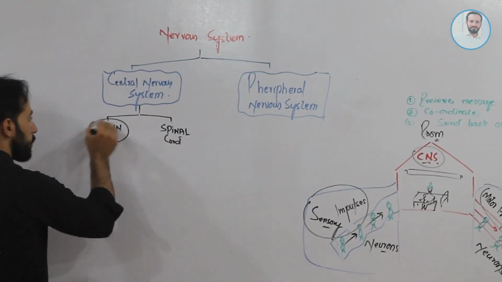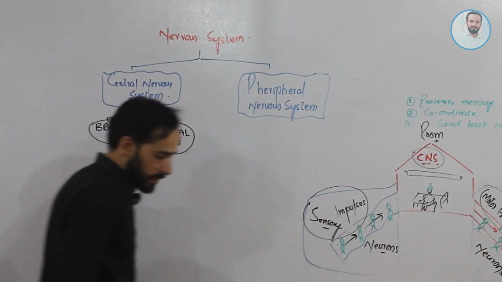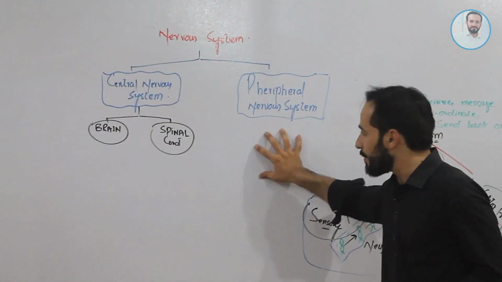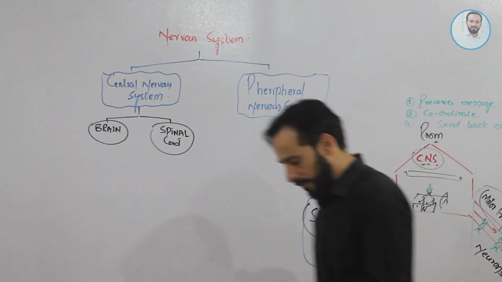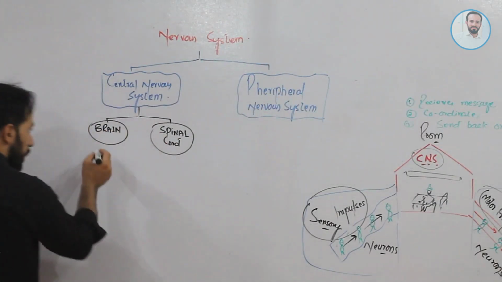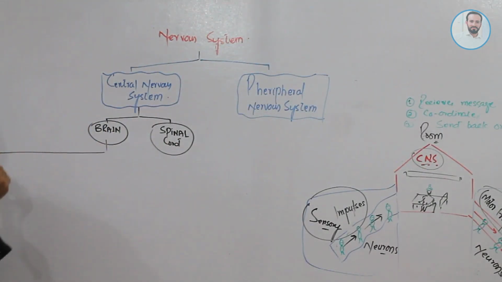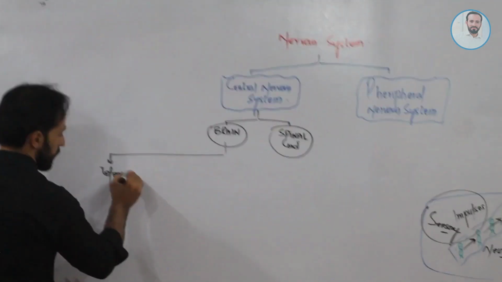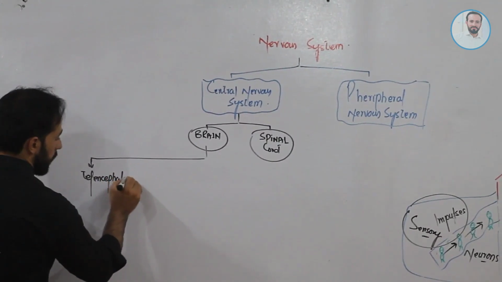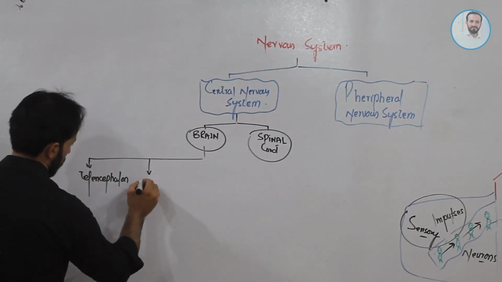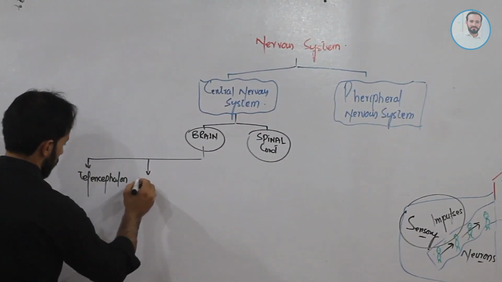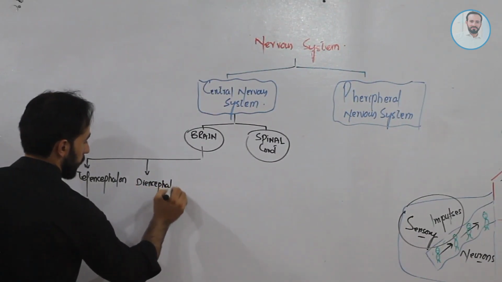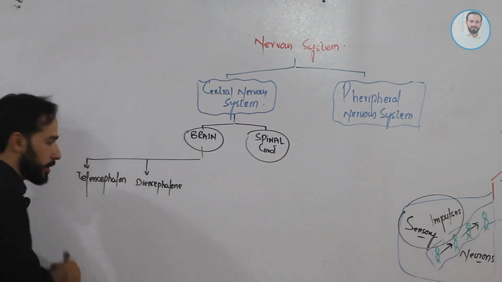Clear? So the central nervous system includes the brain and spinal cord. Clear, friends? Now let's divide the peripheral nervous system. As we know, friends, this brain has how many parts? This brain has telencephalon. Then diencephalon, from the previous lecture we know it.